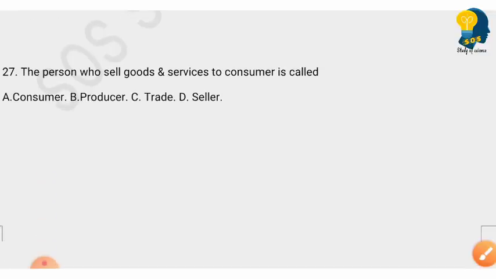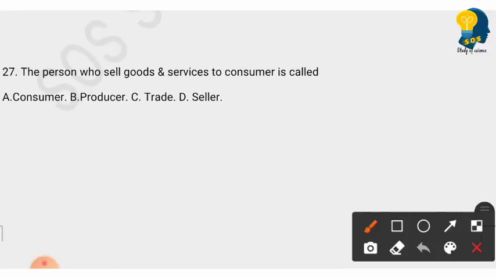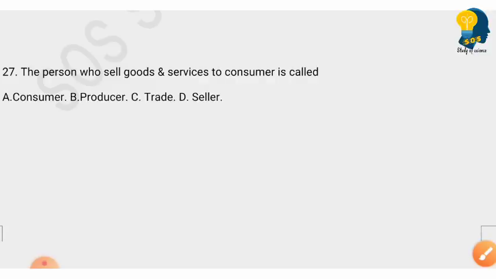The next question, the person who sells goods and services to consumer is. Options are consumer, producer, trade, seller. So here the right answer is option D, seller. So the person who sells goods and services to consumer is called seller.